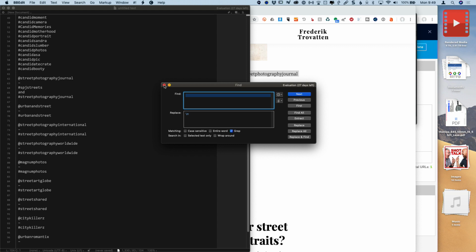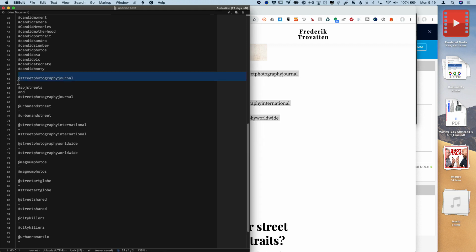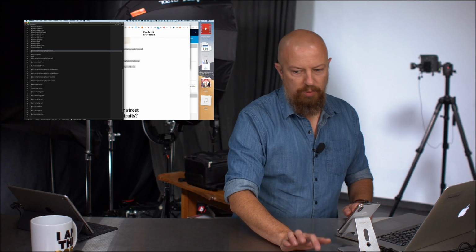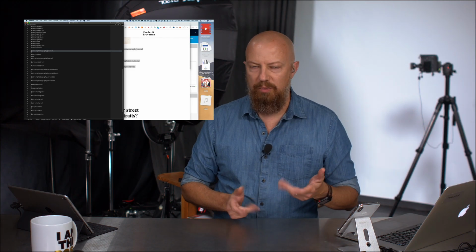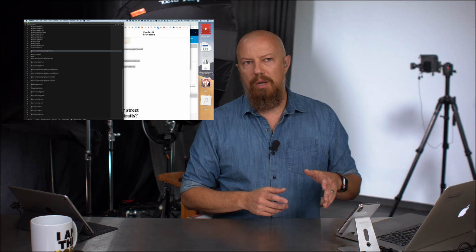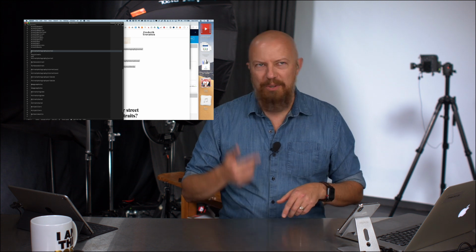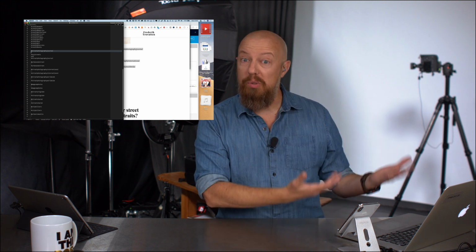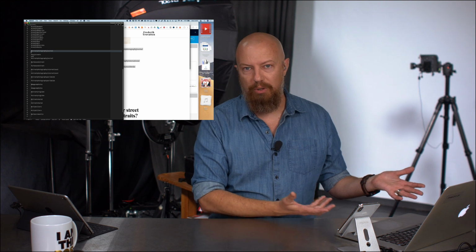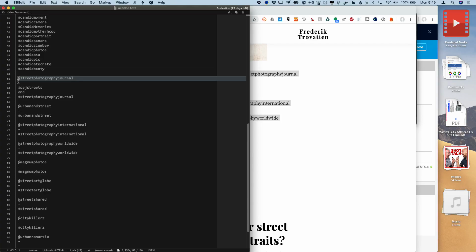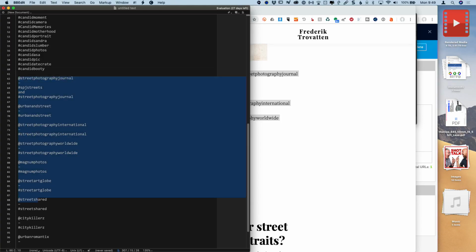You know what, this is good enough actually. I need to get rid of the ats and the dashes. Now I could do this manually, and this is one of those where you go, okay, I could do it manually and it would just take a minute, but I could probably automate this too. And so I'm thinking, how do I automate this? And again, I'm gonna do this 17 times at least, so it's worth automating. So here's how I'm gonna automate this. I'm gonna take this, and there might be a better way to do this.